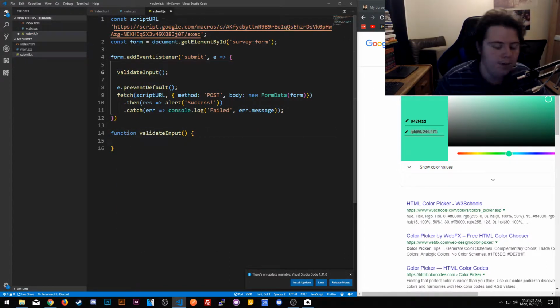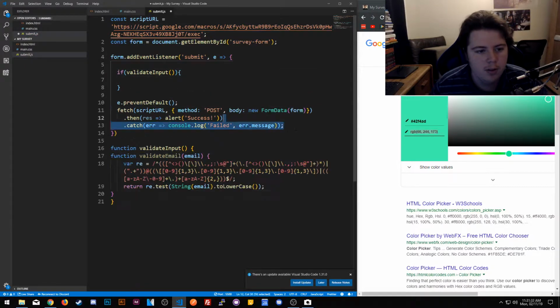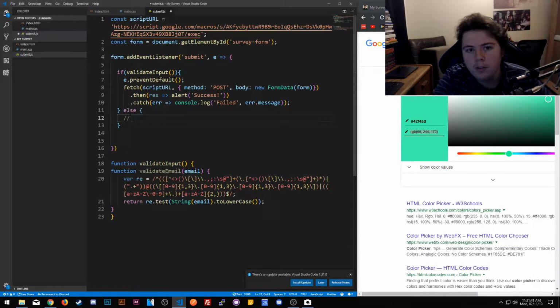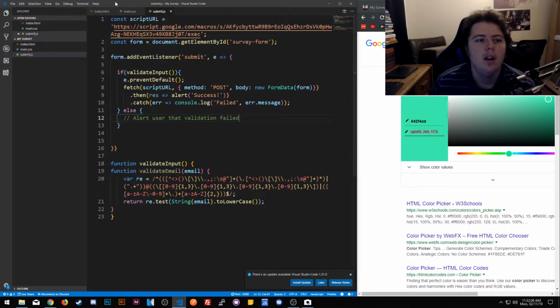We're going to return true. So we're going to do if validate input, then do this code. Do this code if valid. Else, what do we do here? We want to basically alert the user that validation failed.